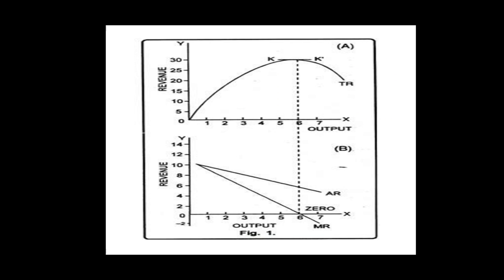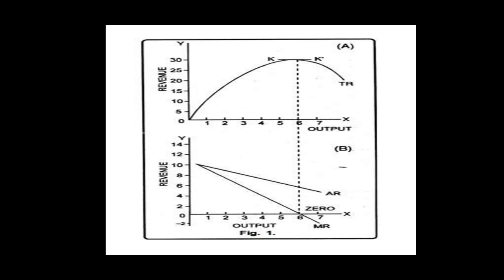Moreover, it is also clear from part B of the figure that the average revenue curve, which is equal to price and is also the demand curve of a firm, slopes downwards, which means average revenue falls as more and more units of output are sold.